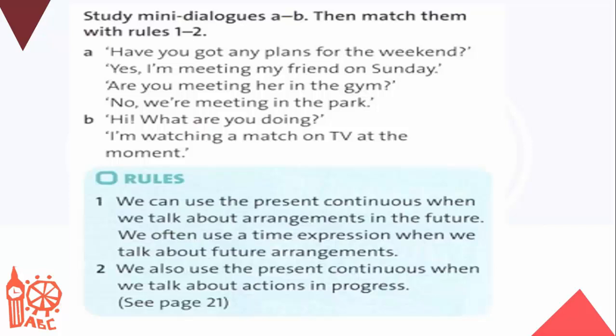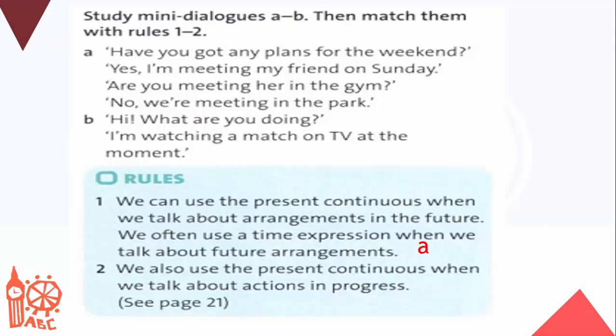Rule number 1. We can use the present continuous when we want to talk about future arrangements. We often use a time expression to talk about these future arrangements. This is dialogue A. In the dialogue, we can see plans for the weekend, and your answer is for a future date, which means you already decided what you will do in the future, and that is why we are using the present continuous.